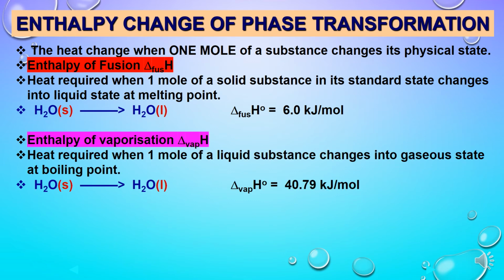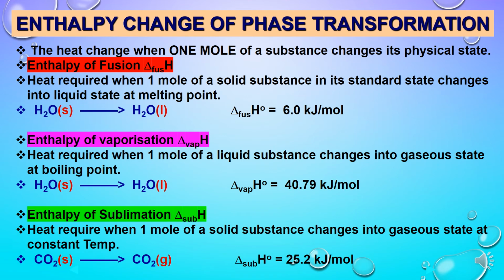Similarly, enthalpy of vaporization, when 1 mole of liquid substance changes into gaseous state at boiling point and at 1 atmospheric pressure, then at that time it is said to be enthalpy of vaporization. For example, when 1 mole of water changes into 1 mole of water vapor, the enthalpy change or the heat absorbed here is 40.79 kilojoule per mole.